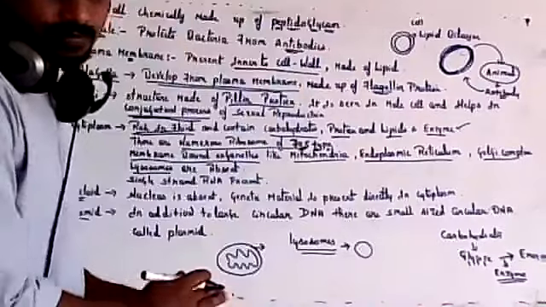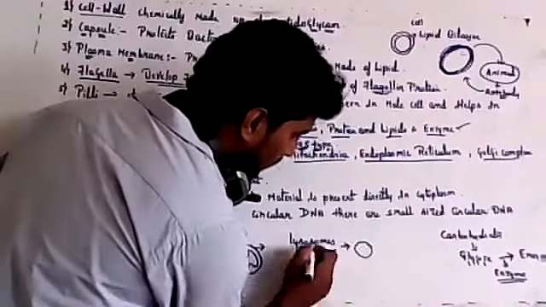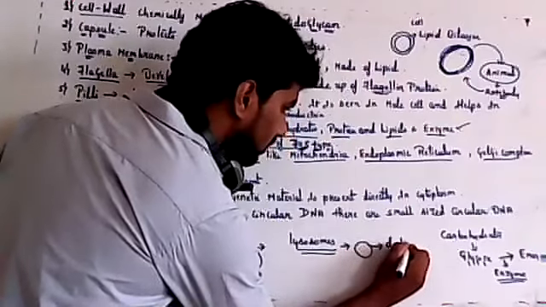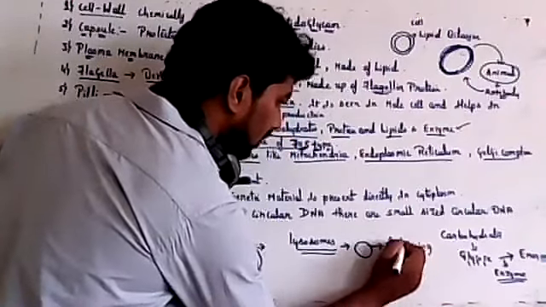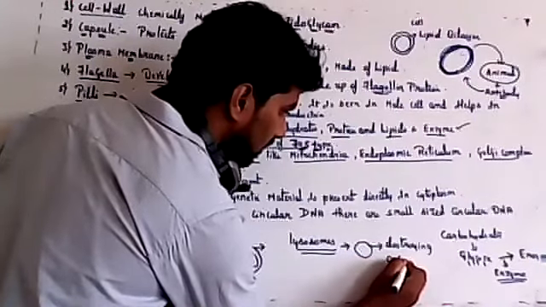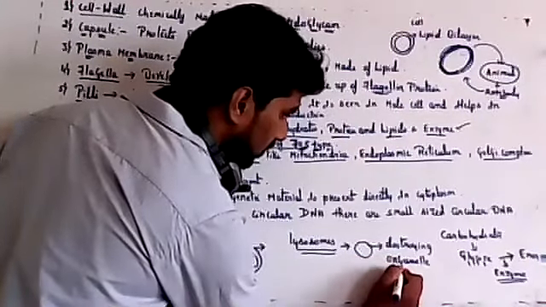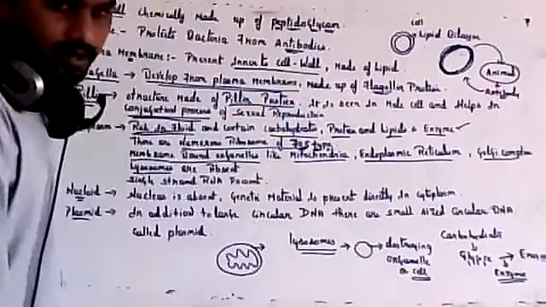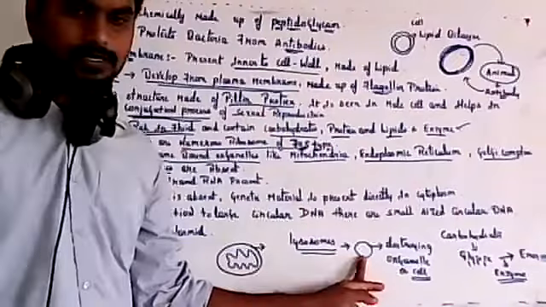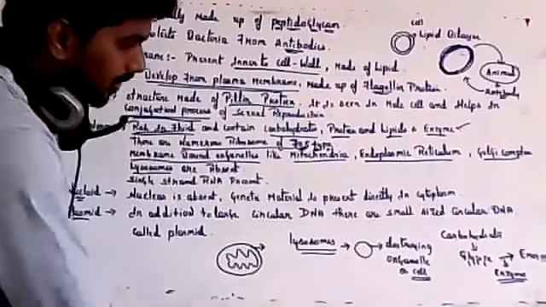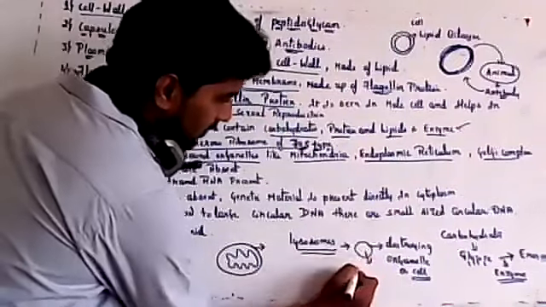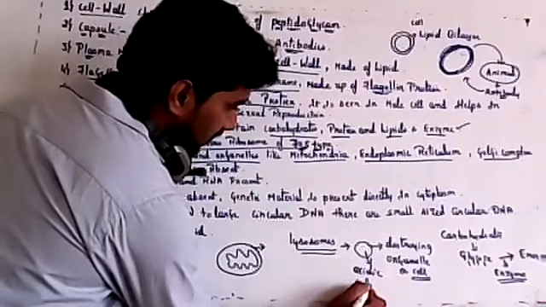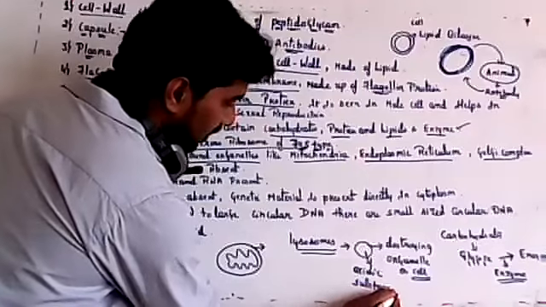Yes, Prithvi, correct. So lysosomes will help in destroying organelles or the cell. When the cell or organelles are not functioning properly, during that time they will release acidic substances, and it will kill the whole cell.